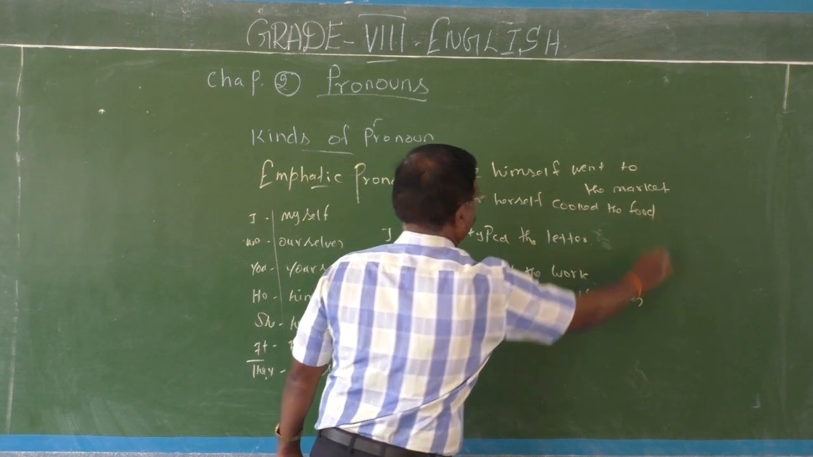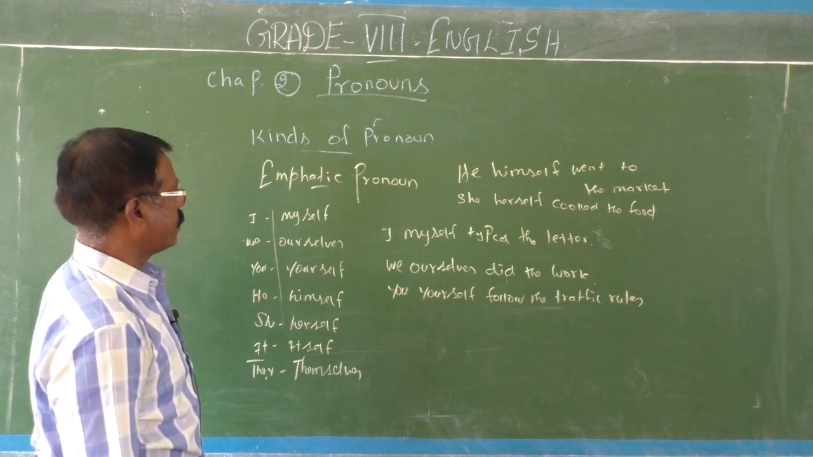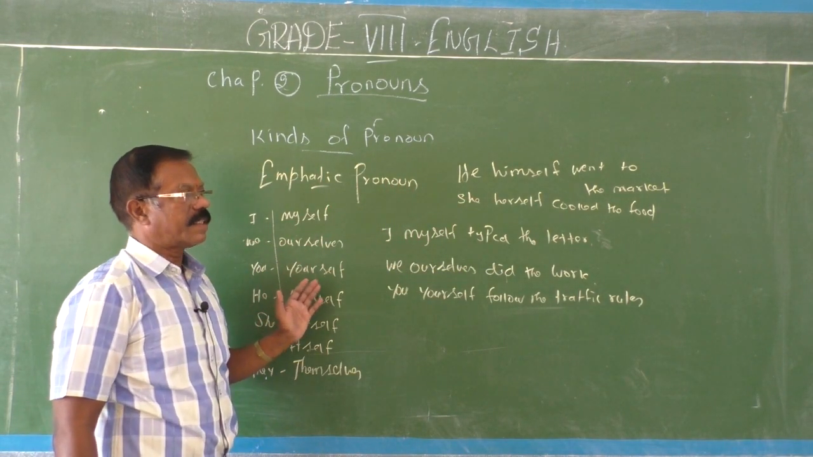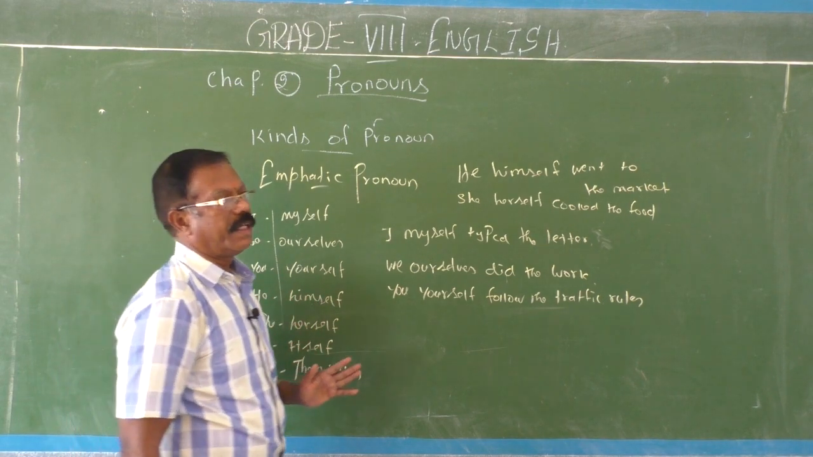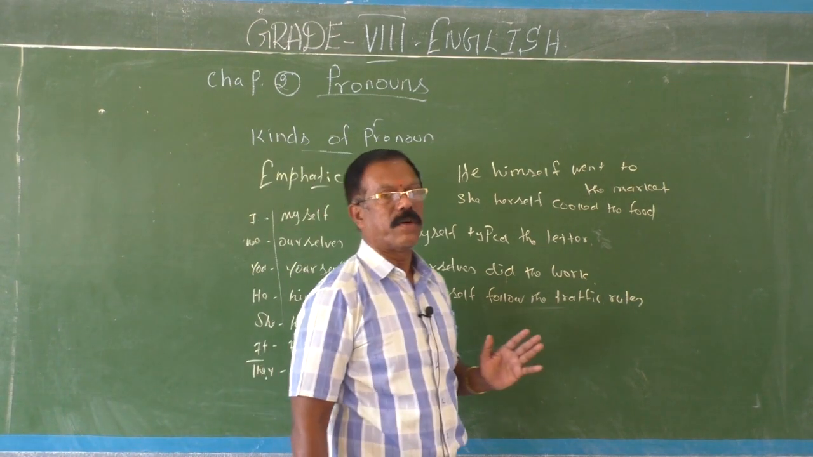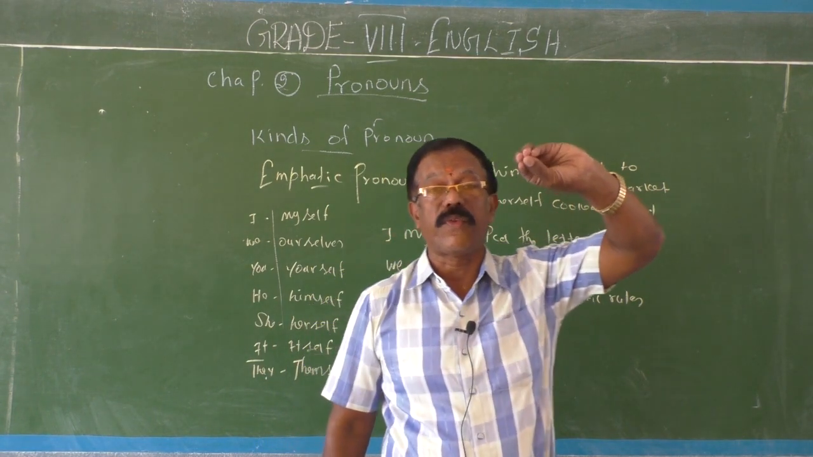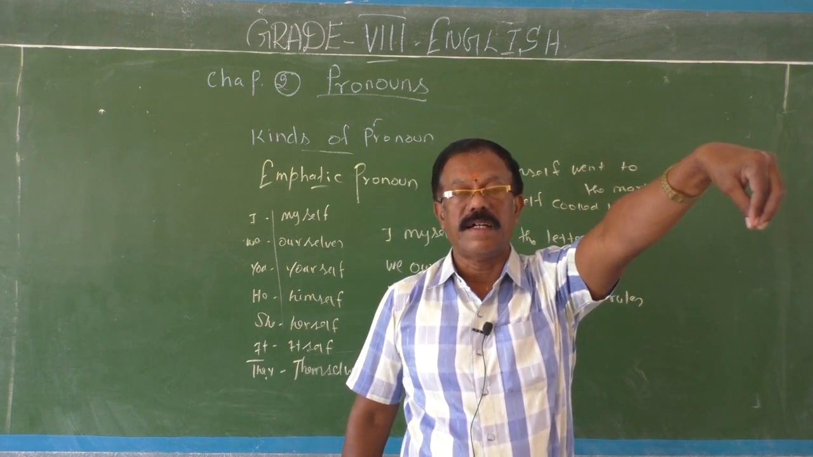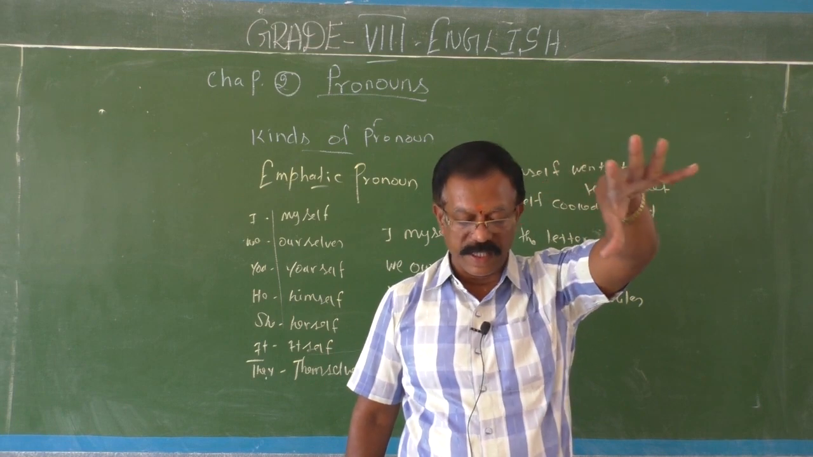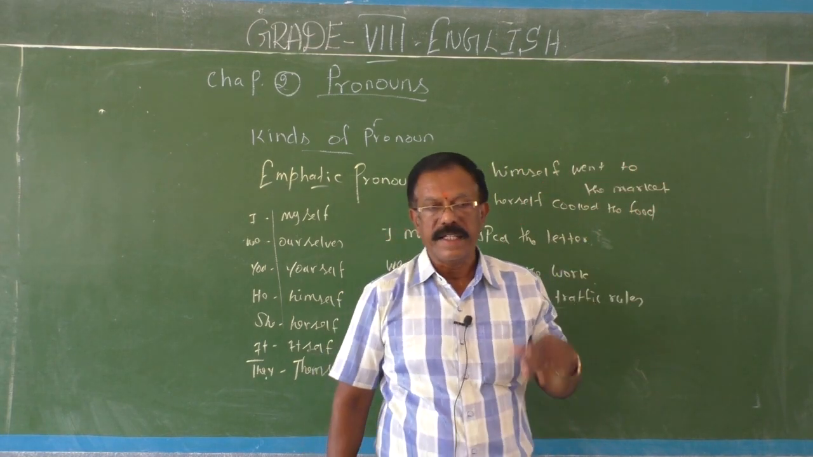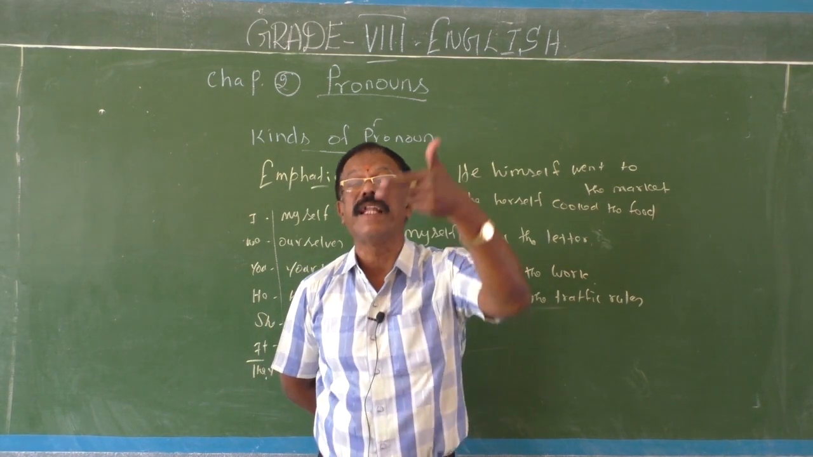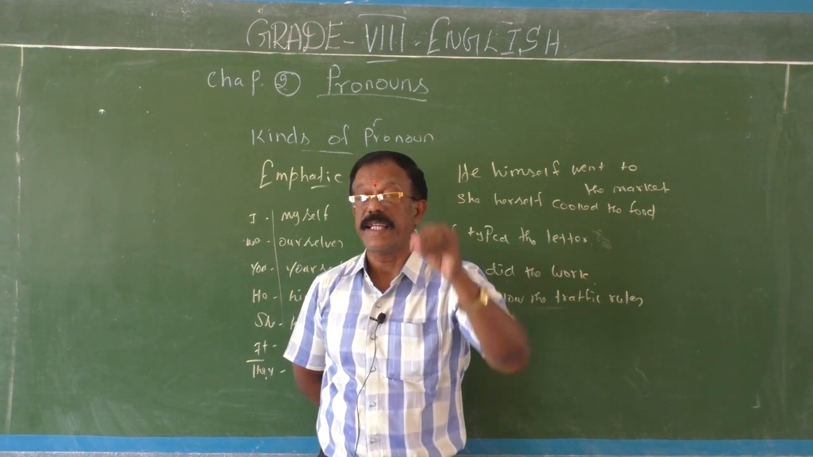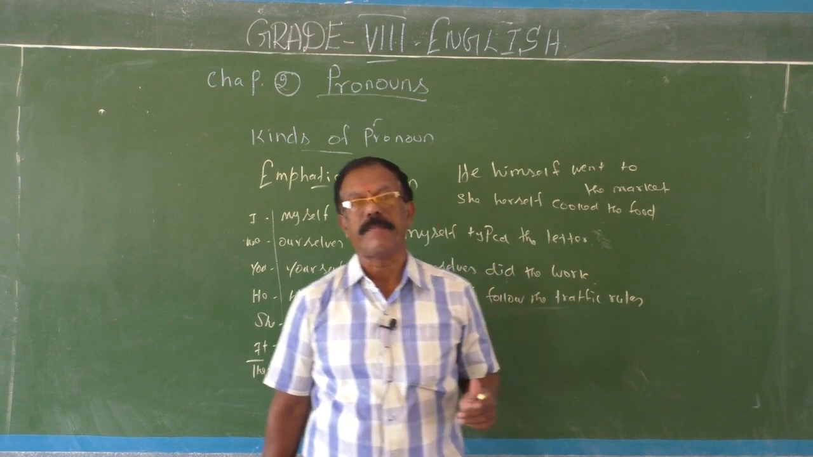Okay, children, we just go through all these sentences, all the examples. Myself, ourselves, yourself, himself, herself, itself, and themselves. They are called emphatic pronouns when they are used for emphasizing the work done by the subject. It specifies the subject, or it emphasizes the noun they refer to. They are used for emphasizing. Therefore, they are called emphatic pronouns.